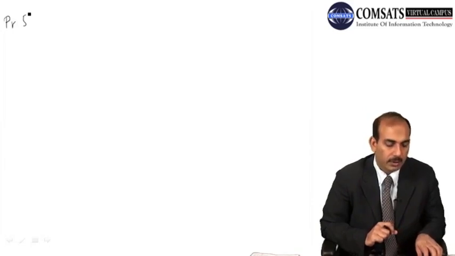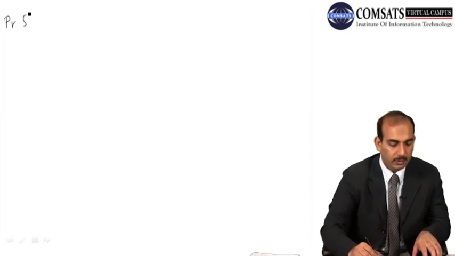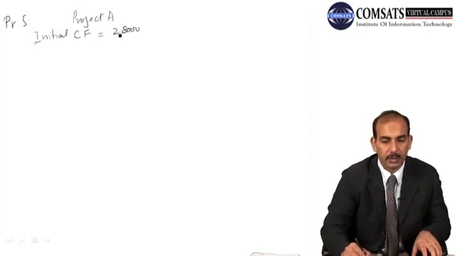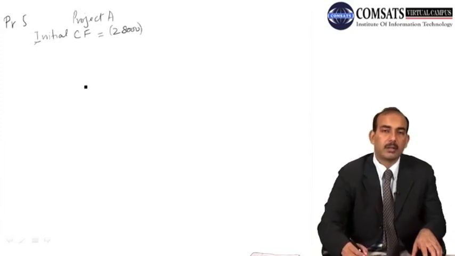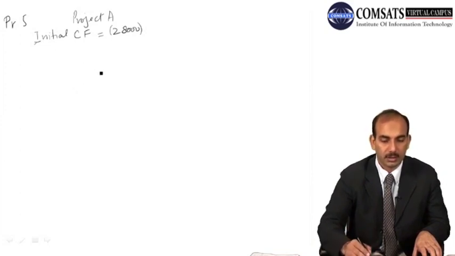So let's now practice the previous chapter again, such that for project A we are going to solve it at the moment. For project A, the initial cash outflow is equal to 28,000, and then for the subsequent years we have to find the incremental cash flows, that is after taking the tax impact and adding back the depreciation also.